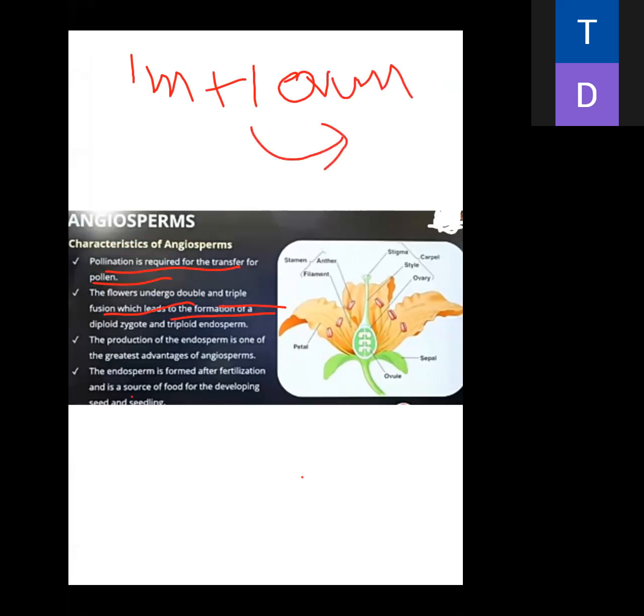It is the first fertilization and the production of zygote. Is it clear? Production of zygote. When one male gamete is fused with one ovum, that is known as the first fertilization, and the production is of the zygote.